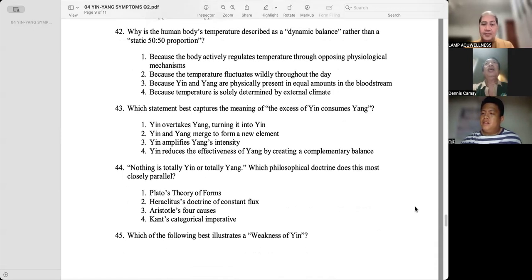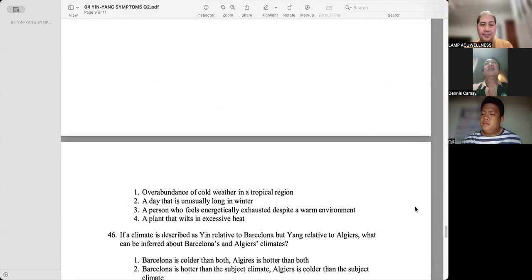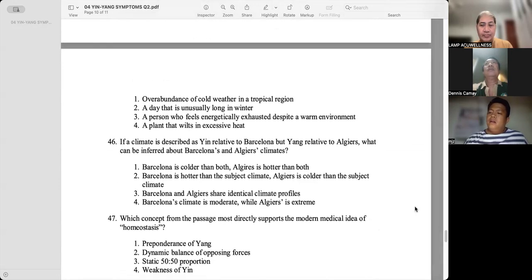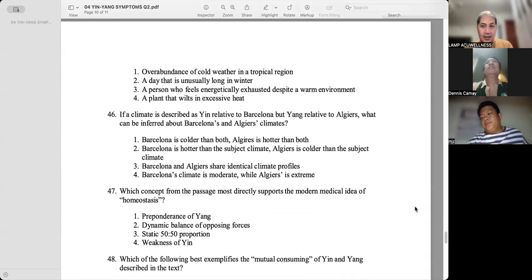Heraclitus' doctrine of constant flux. Which of the following best illustrates weakness of yin? A person who feels energetically exhausted despite a warm environment. Yes, their yin is weak.